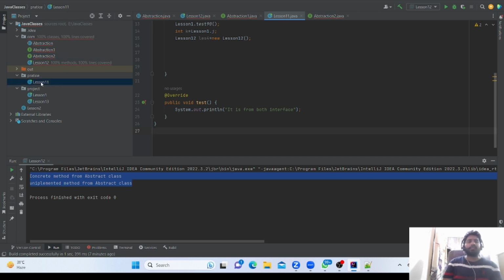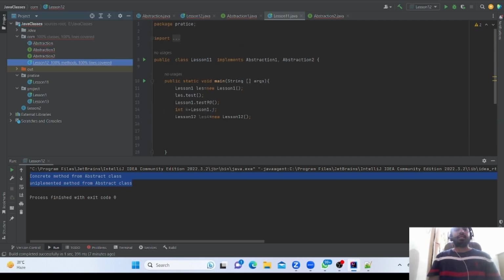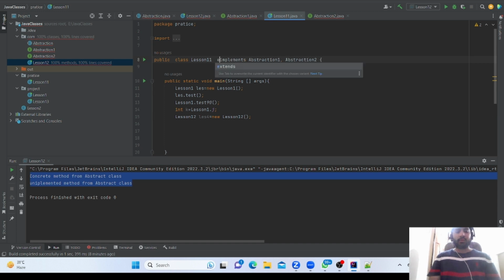See, this is lesson 11, this is lesson 12. Now in 11 you can also do extend. After implement you cannot use extend, you can use it before.